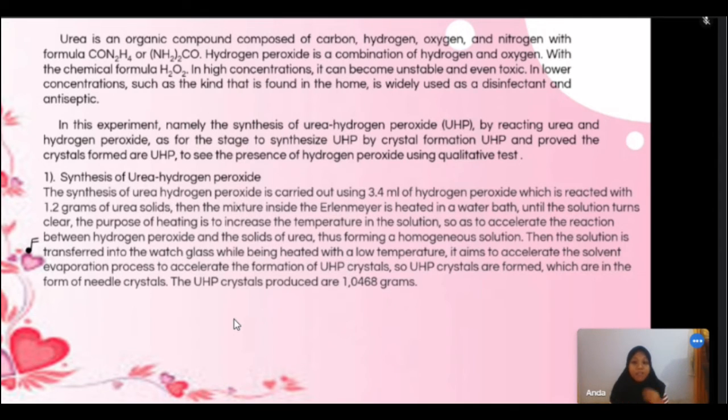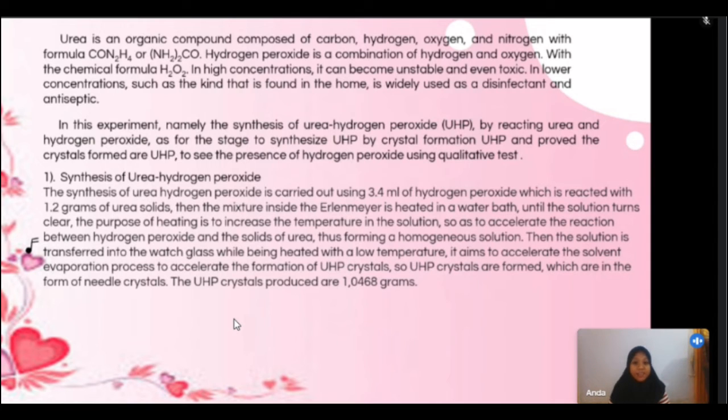In low concentration, such as the kind used in the home, it is widely used as a bleach and antiseptic. In this experiment, namely the synthesis of urea hydrogen peroxide, urea and hydrogen peroxide are reacted. The purpose is to synthesize UHP crystals and test the UHP crystals to see the presence of hydrogen peroxide as a qualitative test.